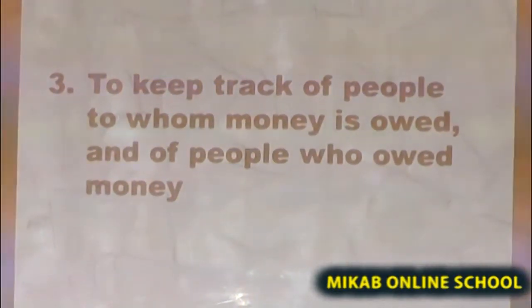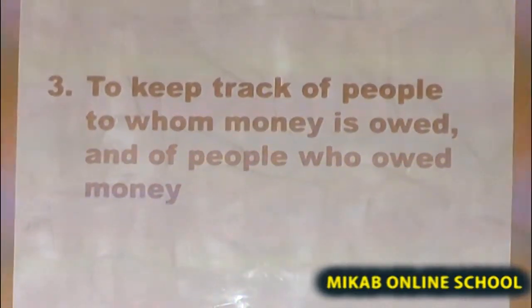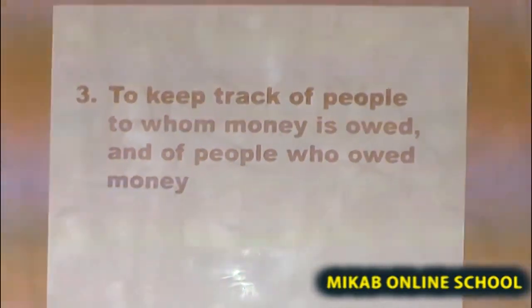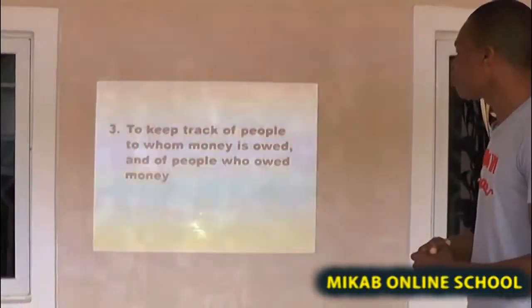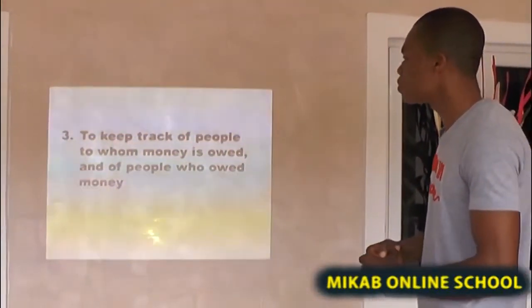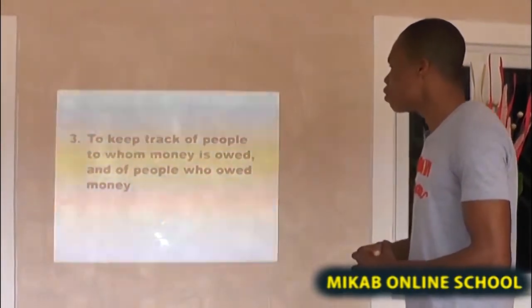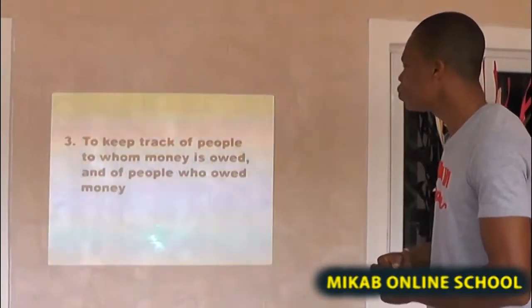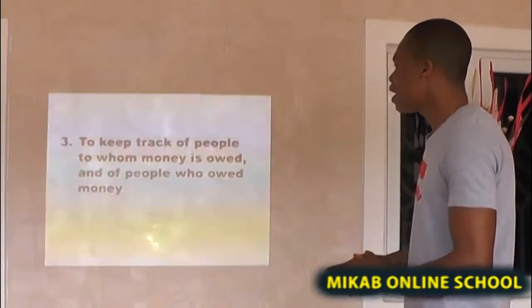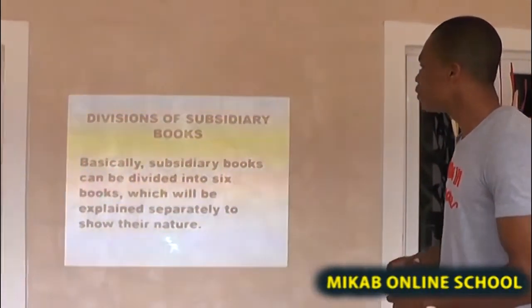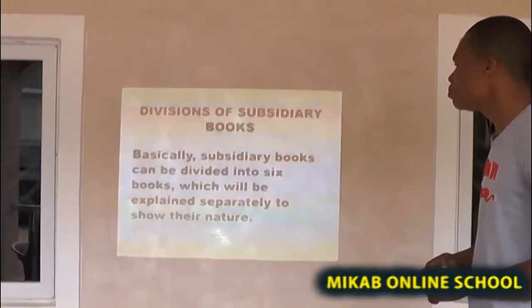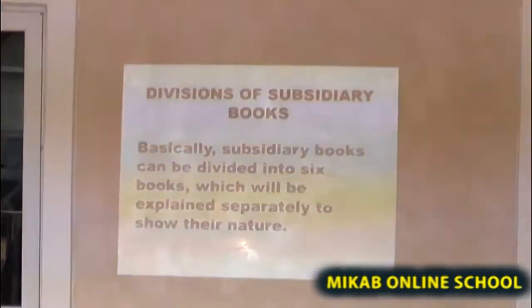It will be written down that yes, our own organization is owing the other organization a certain amount of money, and of people whom we owe. So, number 3 is to keep track of people to whom money is owed and of people who owe us money.